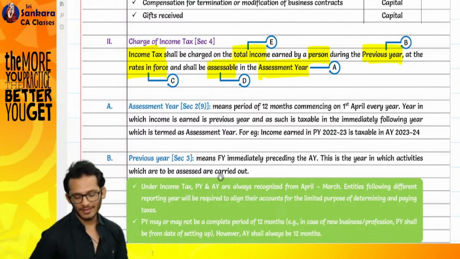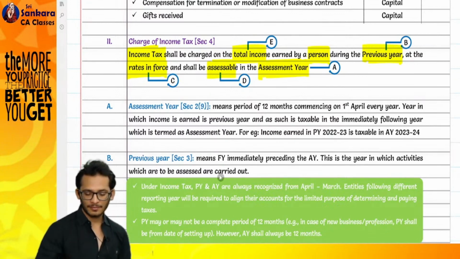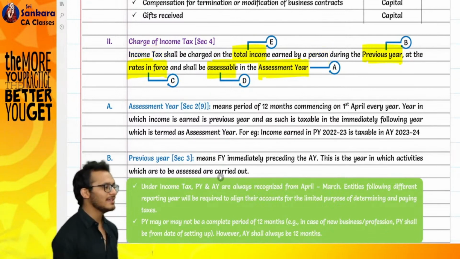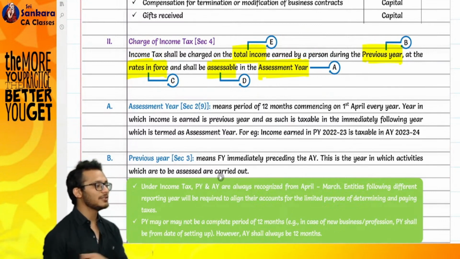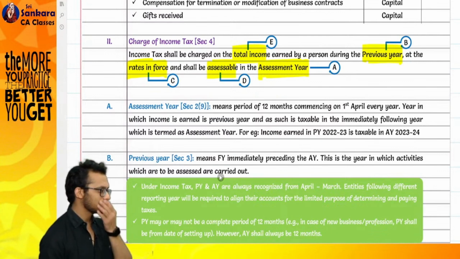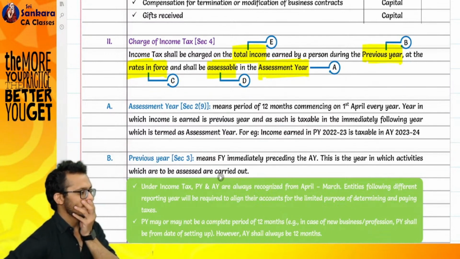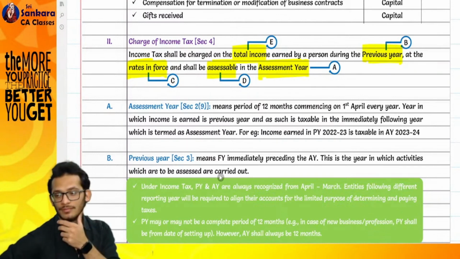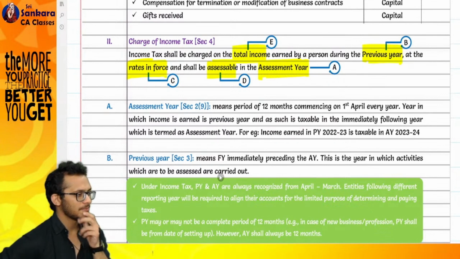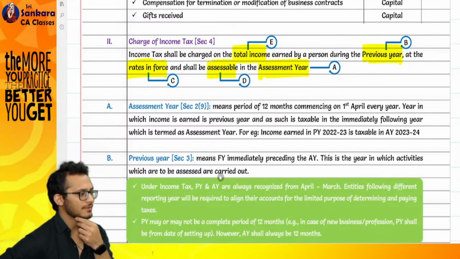Okay. Next word. I need to define what is a person. As I complete, I will keep reducing it. The first item which I have to define is what is a person. You have already learned this definition somewhere. No? You already learned this definition. Contract Act. Where did we learn this?